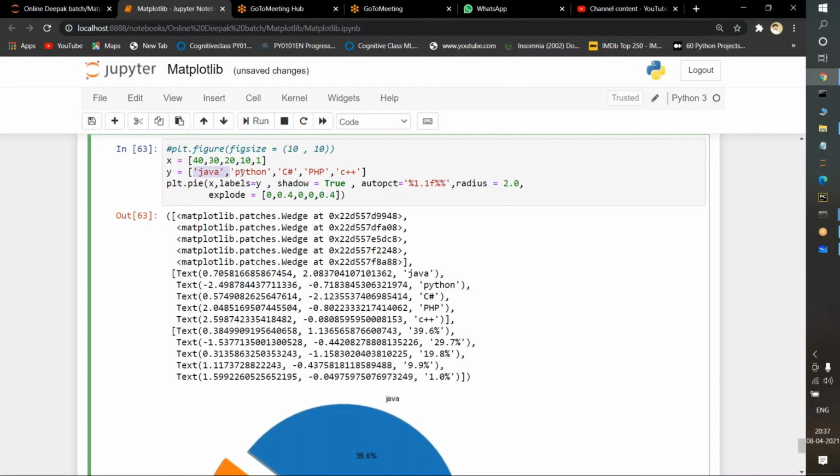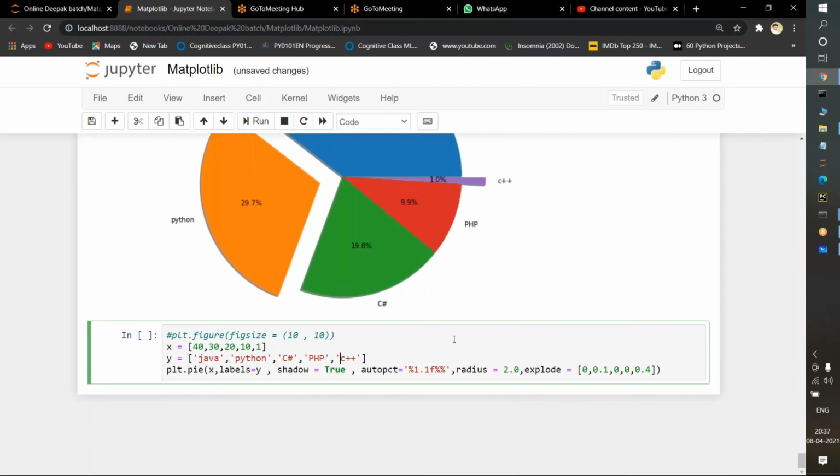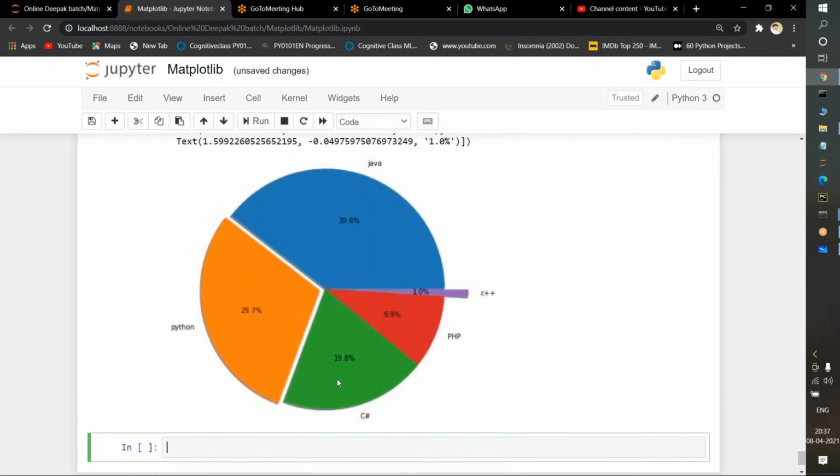Suppose on the Y axis I have Java, Python, C++, 1, 2, 3, 4. I will have 5 values here also: 1, 2, 3, 4, 5 values will be there. This one is also the same. If I execute it, see.